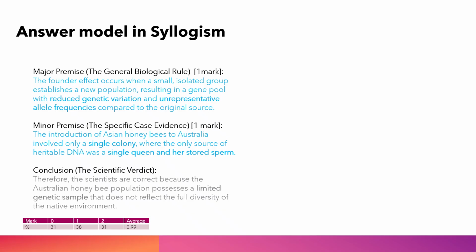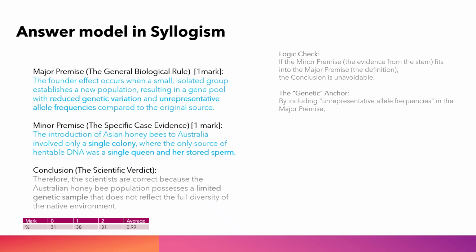Conclusion: the scientific verdict. Therefore, the scientists are correct because the Australian honeybee population possesses a limited genetic sample that does not reflect the full diversity of the native environment. Logic check. If the minor premise, the evidence from the stem, fits into the major premise, the definition, the conclusion is unavoidable. The genetic anchor. By including unrepresentative allele frequencies in the major premise, students are forced to address the genetic change requirement that the examiners noted was frequently missing.